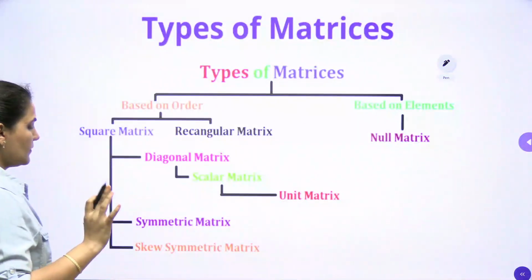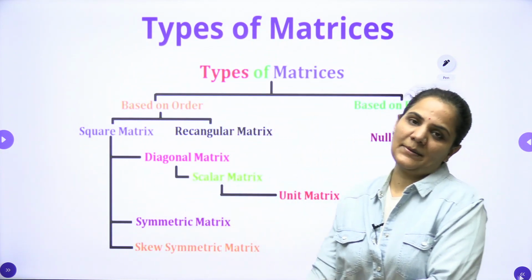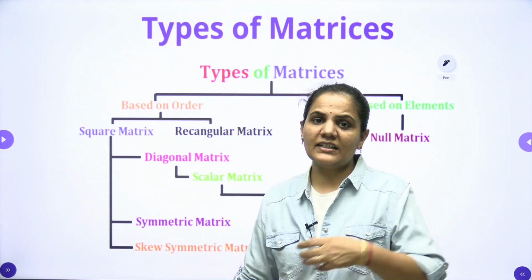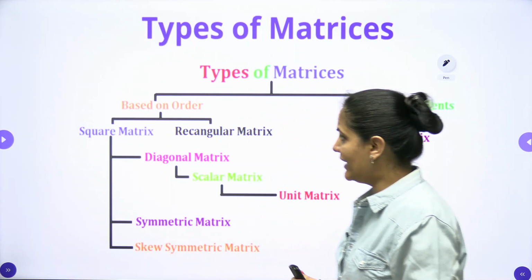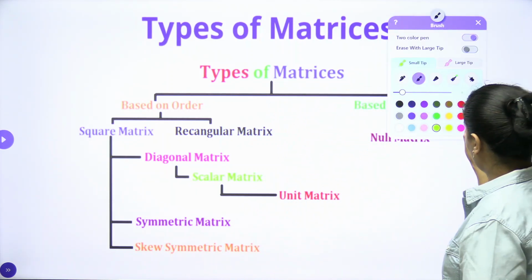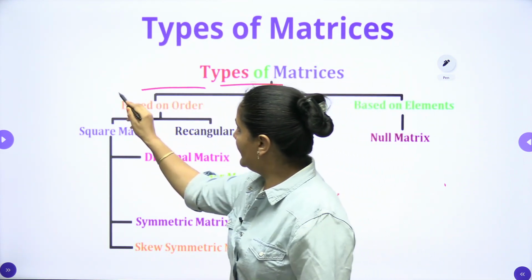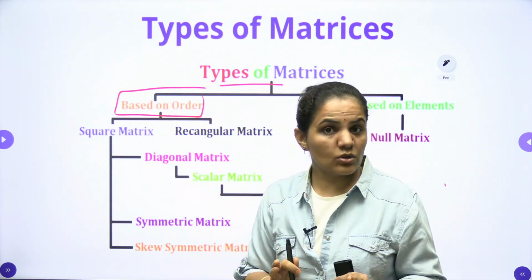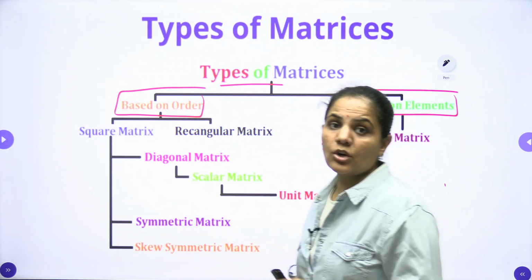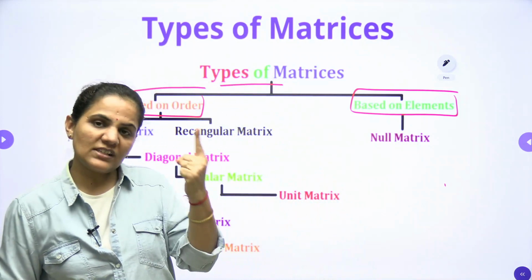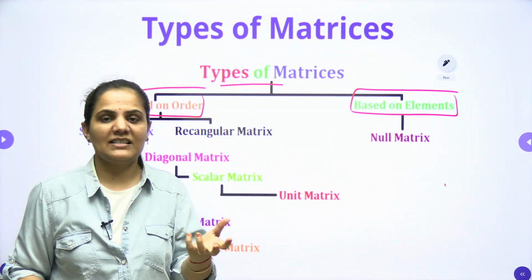Clear, guys? Now the next thing is types of matrices. When we are dealing with types of matrices, we should understand on which criteria they depend. We basically have two criteria for the types of matrices. Have a look. Types of matrices can be classified on the basis of the order of the matrix, and second, on the basis of elements. So based on the order and based on elements we can classify the matrices.